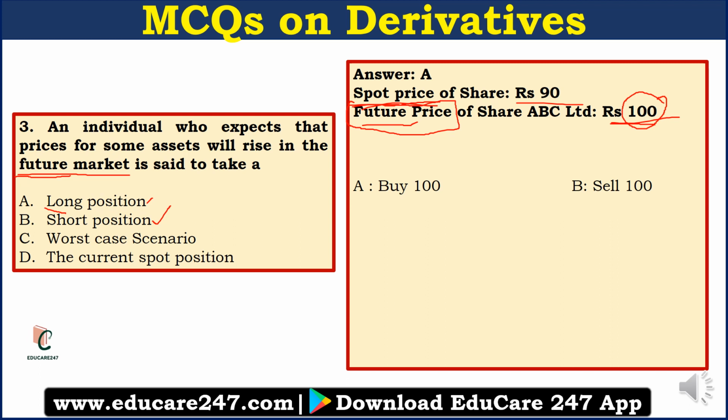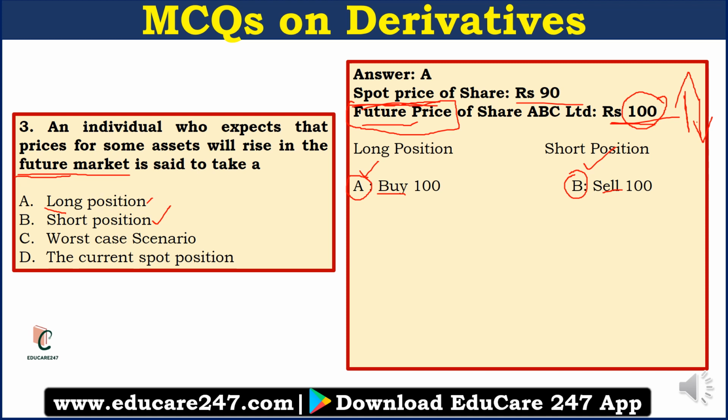Now let us assume that there are two speculators, A and B. A assumes that the price of the share will further rise in future. So what does he do? He enters into a contract to buy shares at rupees 100 so that when the price rises, he can sell at a higher price and earn profit. On the other hand, B assumes that the price will fall in future, so he enters into a contract to sell at rupees 100 so that he can buy at a lower price and still make profit.